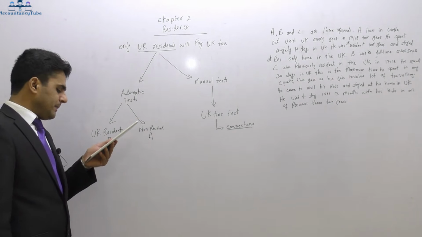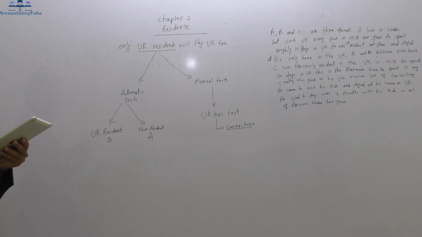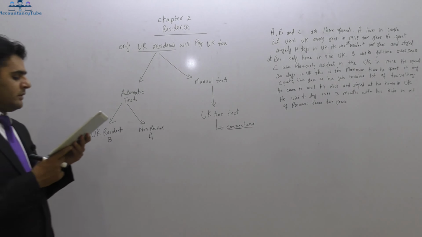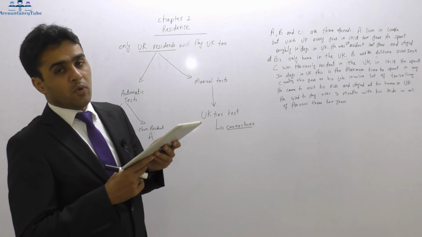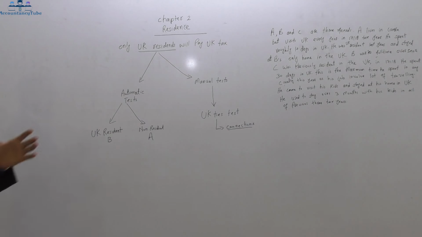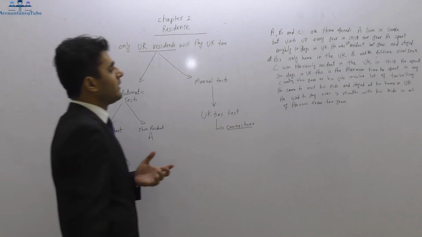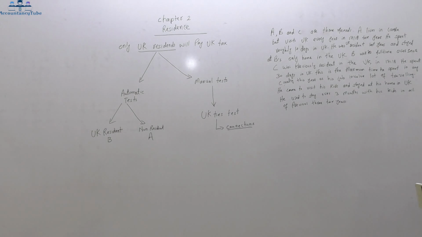If you spend 16 to 45 days in the UK and you are previously resident, you need 4 UK ties or more. If you have 4 UK ties or more, then you will be considered UK resident. Now see whether he has got any 4 ties or not. Now what are the ties? Let's look at this information.